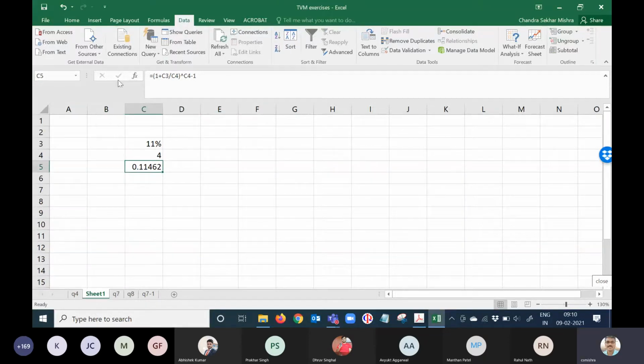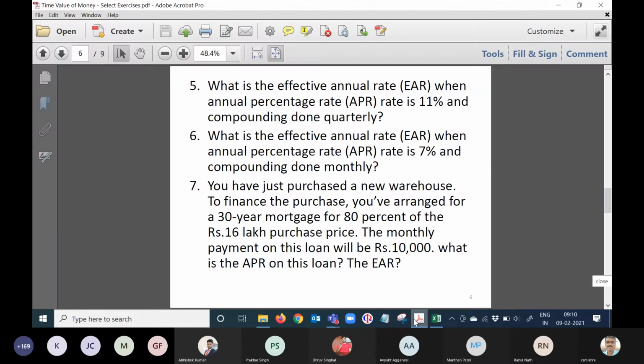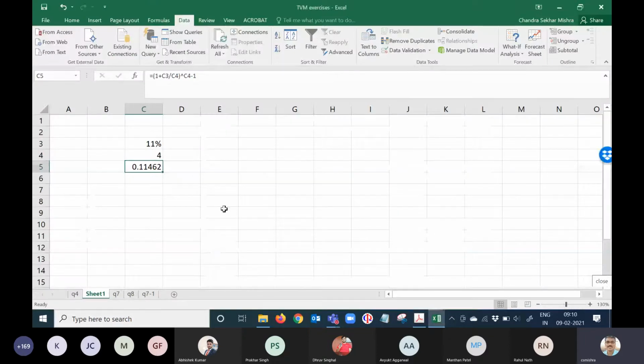Next question: annual rate 7% compounding monthly. Let us make it 7% with compounding 12. So 7% by 12, it comes to 7.229, or 7.23%. Okay, very simple.